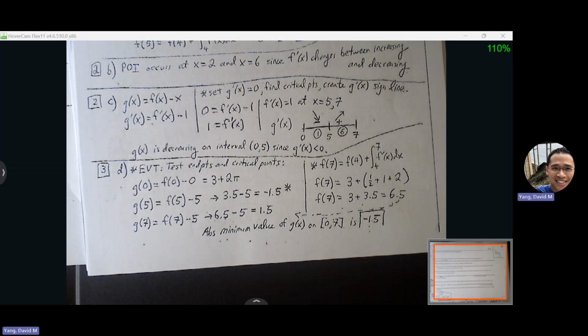Why did you subtract 5 on the bottom? Right here. Yeah. F of 7 minus 7. Oh, you're right. It should be minus 7. This one by minus 7. So that's going to be, this is also negative 1.5 then. Okay. It's not going to change the answer. My minimum is still going to be negative 1.5. But yeah, that's my mistake.